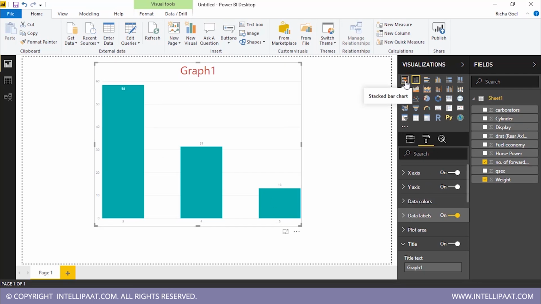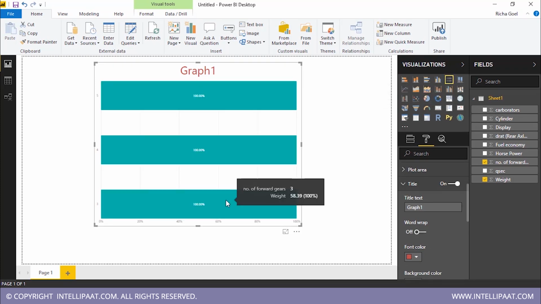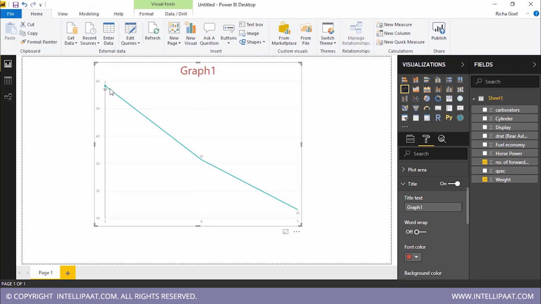But now, if I want to see this graph as a stacked bar, I will simply click on this stacked bar over here and I can see this as a bar. Or if I want this as a 100% stacked bar, I'll click that and you can see the difference. But 100% doesn't work because we only have 2 parameters. Or suppose I need a line chart. Click on the line chart and I can see the differences. For 3 it is 58.39, for 4 it is 31.40, for 5 it is 13.16. So that is how it works.